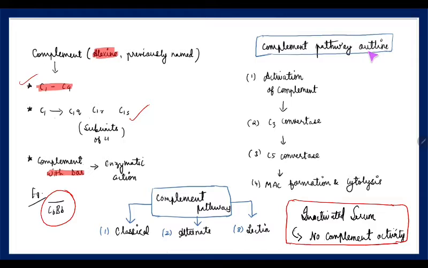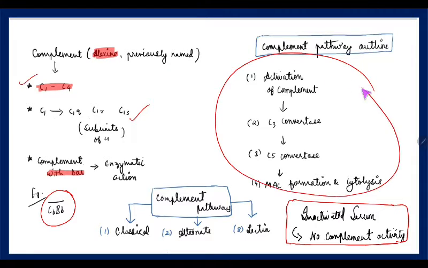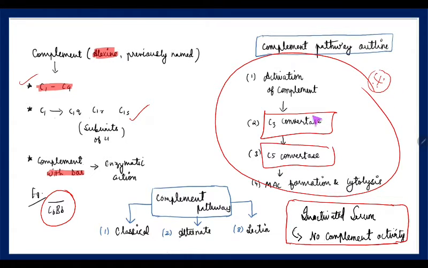Next, the complement pathway outline. This is actually more important to remember, or at least to write stories in the exam if you don't remember anything in this topic. First, there will be activation of the complement pathway, and then there will be C3 convertase. The C3 convertase and C5 convertase have enzymatic activity. At last, there will be membrane attack complex, MAC, formation, and that membrane attack complex will attack the outer cellular membrane, causing pore formation and cytolysis.